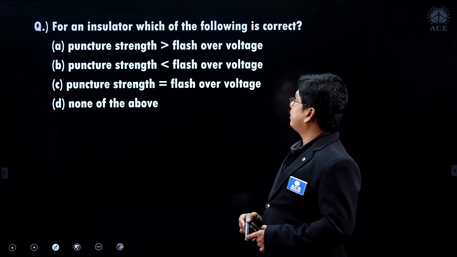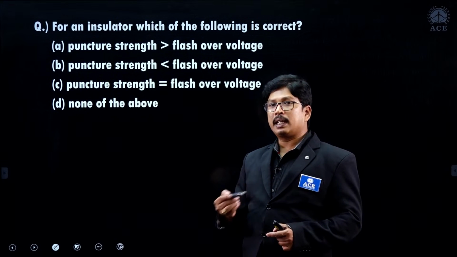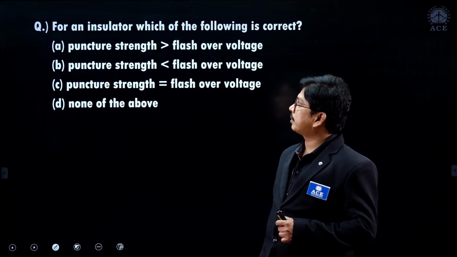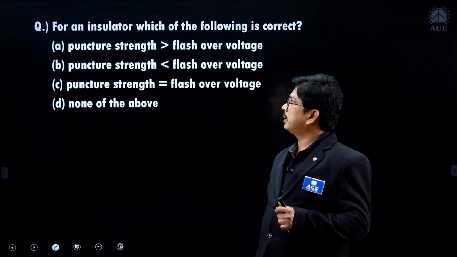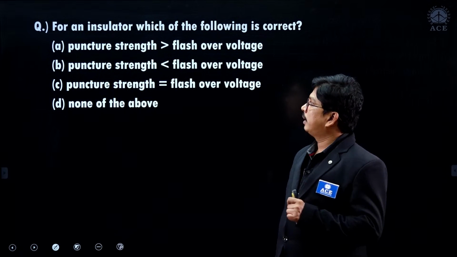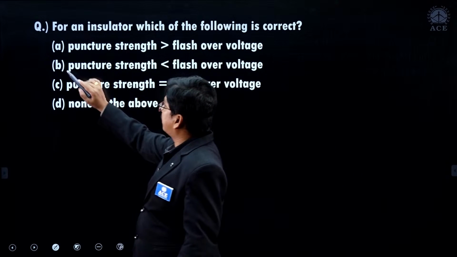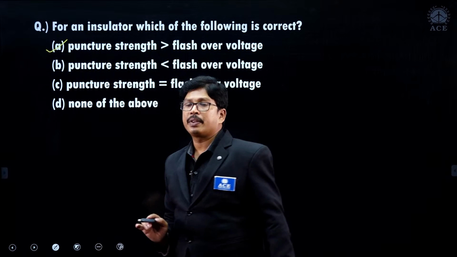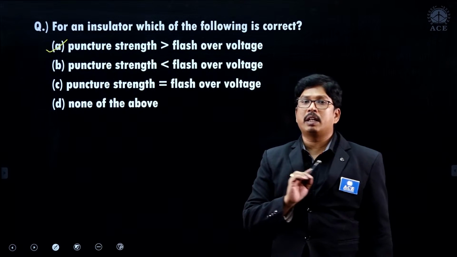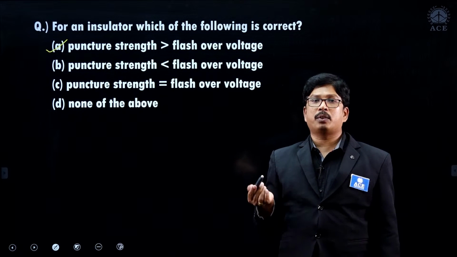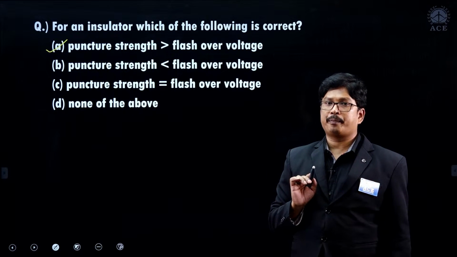For an insulator, which of the following is correct? In case of an insulator, which one should be correct? Puncture strength should be more than the flashover voltage, or puncture strength should be less than the flashover voltage. Yes, puncture strength should be more than the flashover voltage. The insulator with high puncture strength will never fail. Even though flashover occurs, the insulation should never fail. Right, students?